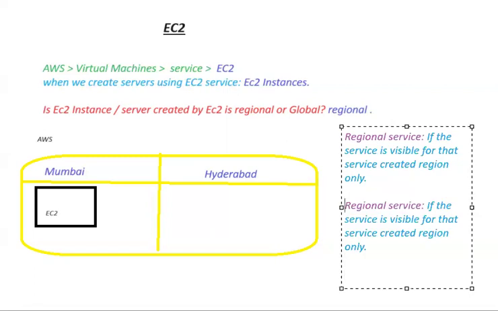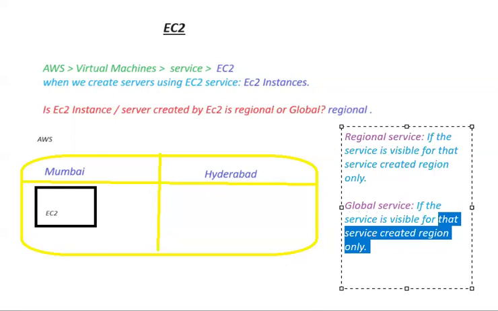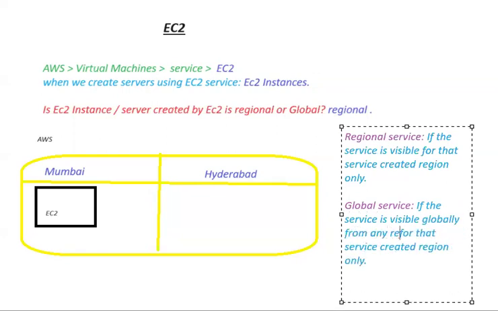Then when do we say a service is global, sir? Simple.